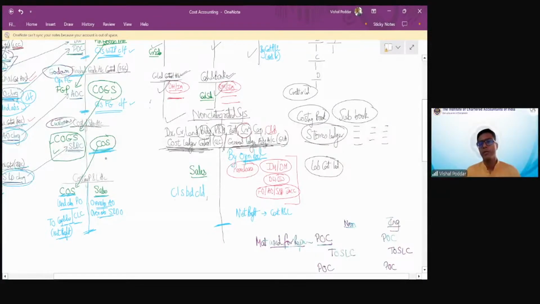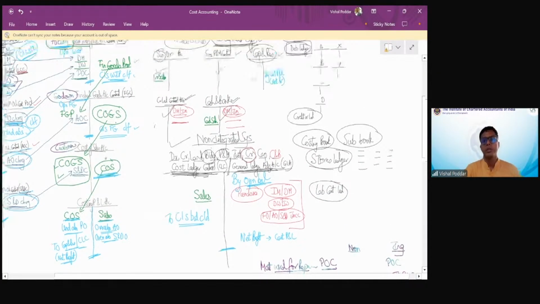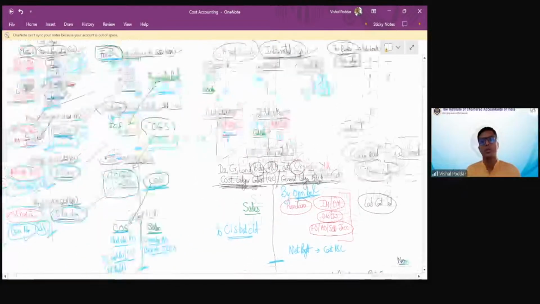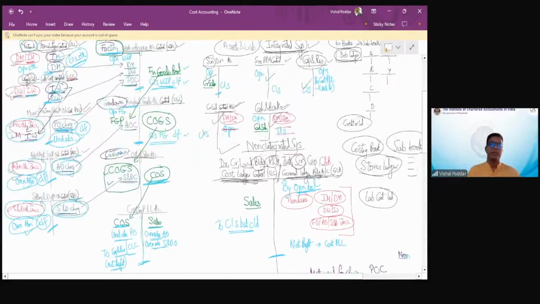Opening balance will be given in the sum, closing balance you find out, and that is how this account will be closed. Similarly, for each of these assets and liabilities, there would be opening and closing. So for all assets and liabilities, there would be opening and closing, and that is how these entire accounts would get settled, would get closed. So this is your entire cost accounting, students.